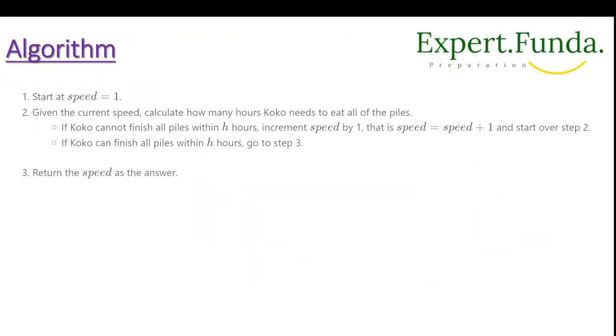And for that, if we talk about the algorithm, we always take the speed at 1. This is what we are doing for the brute force. So we'll start from speed 1, and similarly we'll increment the speed by 1 always, speed plus 1 equal to speed, and then we will start over with speed 2 again. At the given current speed, calculate how many hours Koko needs to eat all bananas. If Koko cannot finish all the piles within the h hours, we have to increment. That is the meaning.